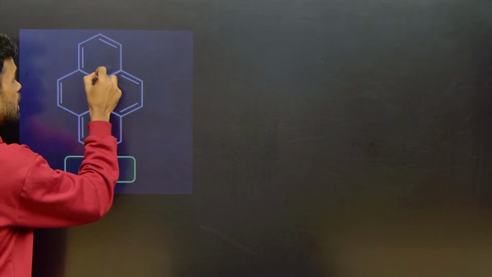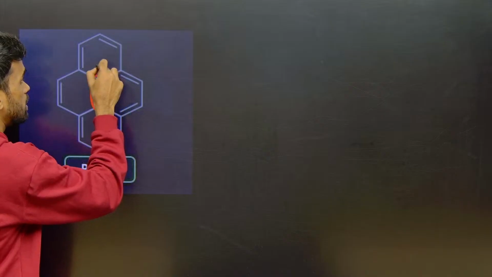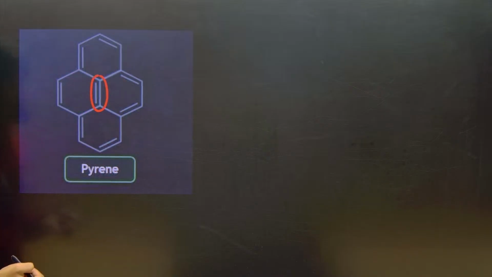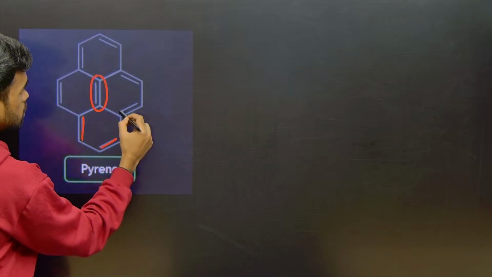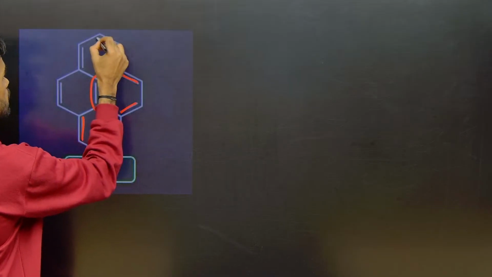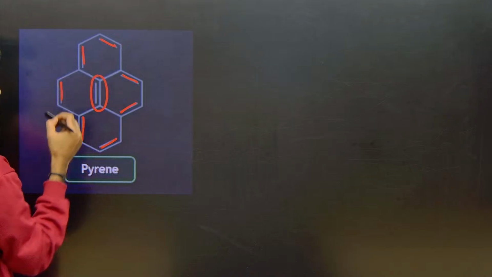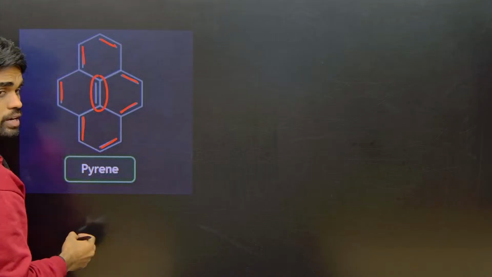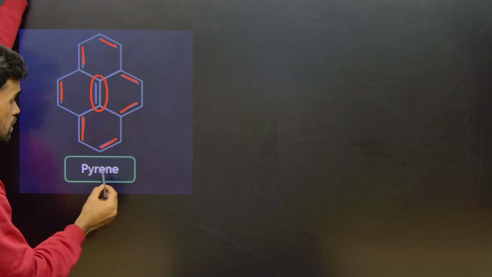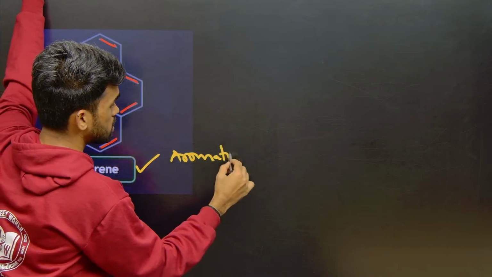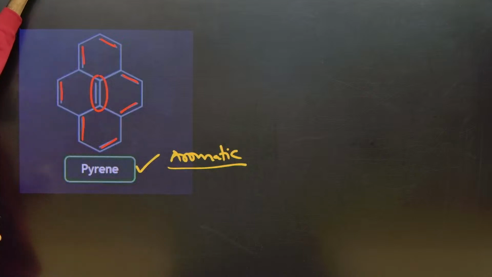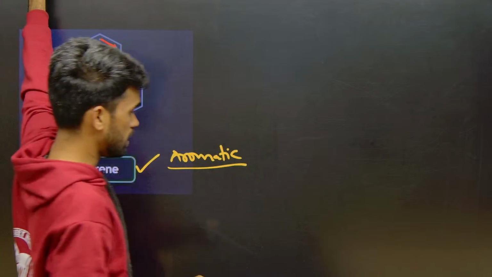But these electrons which are in the center here won't participate in conjugation. Only the terminal ones, this 2, 4, 6, 8, 10, 12, 14, will be involved. So it has an aromatic Huckel number. So pyrene is an aromatic compound. Just remember this. Pyrene is an aromatic compound. Okay, next.